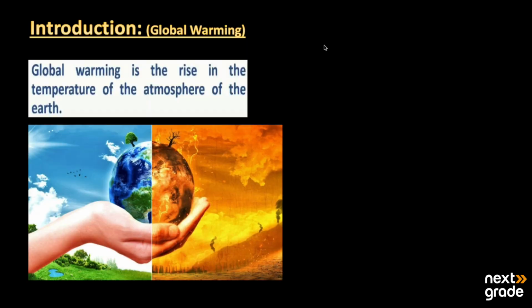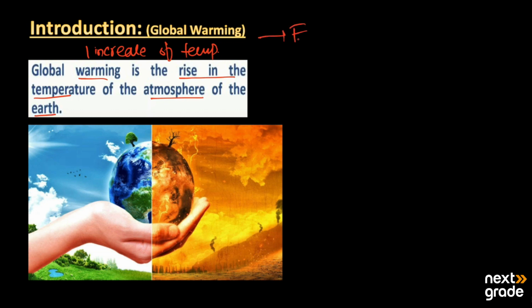So the topic that we will discuss today is global warming. Now, what is meant by global warming? Global is just related to the world, and the word warming means the increase of temperature. The simple definition is this: it is a rise in the temperature of the atmosphere of the Earth.